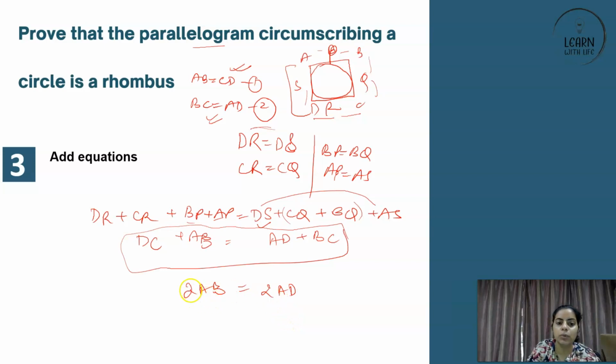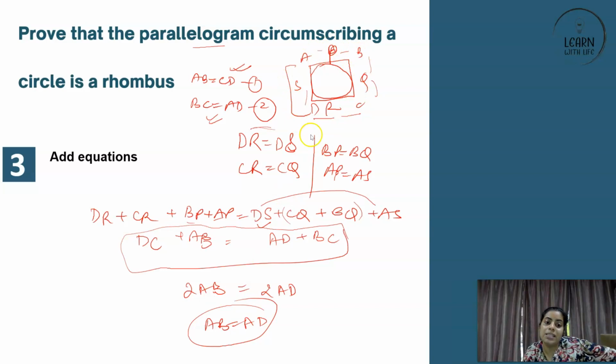Right? Now, can you not divide this whole by 2? So AB is equal to AD. Can you not get this? Now, AB and AD being equal, okay, so this is your equation number 3. So if AB is equal to AD from 3, and if AB is equal to CD from here, can you not say AB is equal to CD is equal to AD? And then here also BC. So can you not say all four sides are equal, my dear friends?